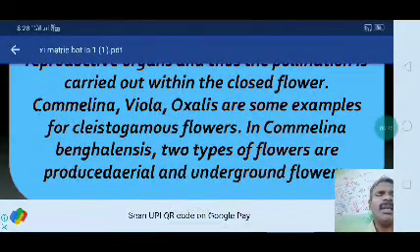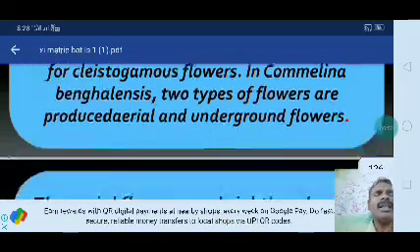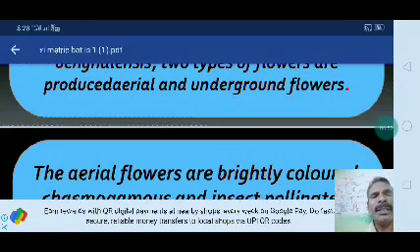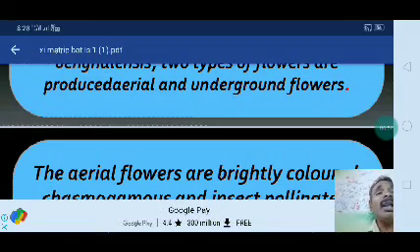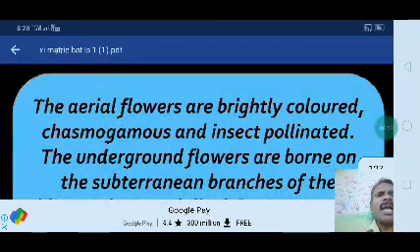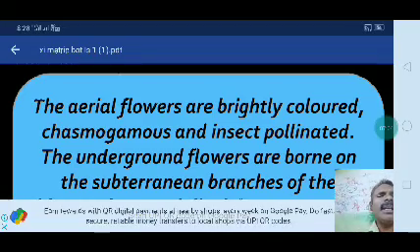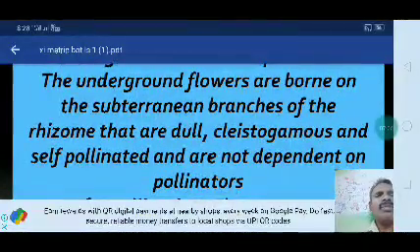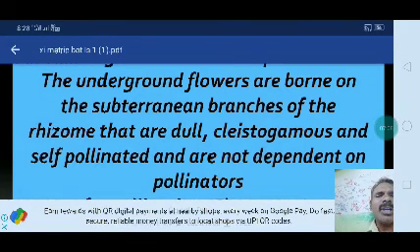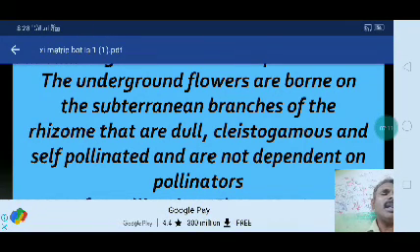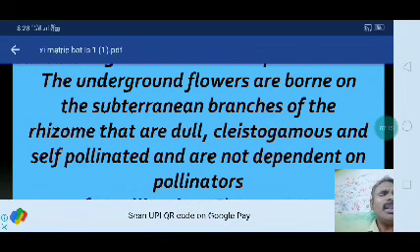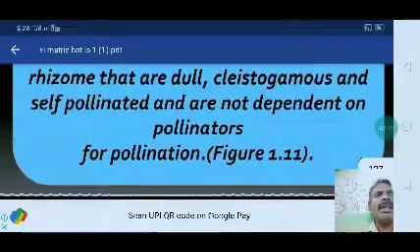In Commelina benghalensis, two types of flowers are produced: aerial and underground flowers. The aerial flowers are brightly colored, chasmogamous, and insect pollinated. The underground flowers are borne on subterranean branches of the rhizome, are dull, clistogamous, and self-pollinating, and are not dependent on pollinators.